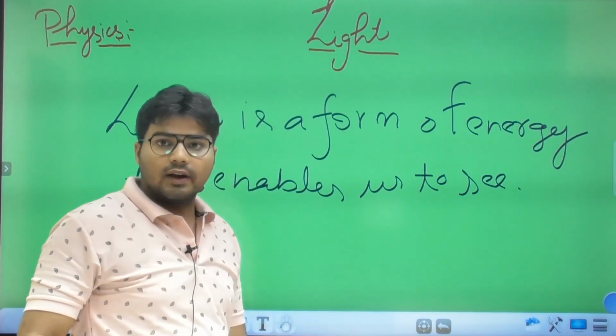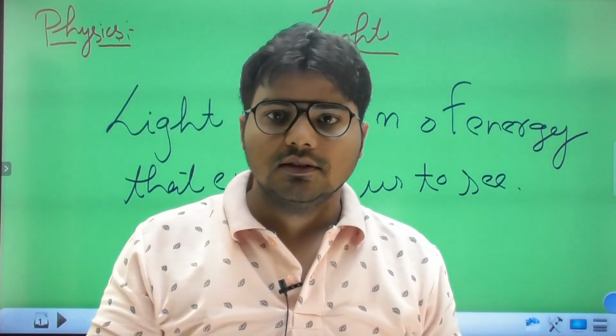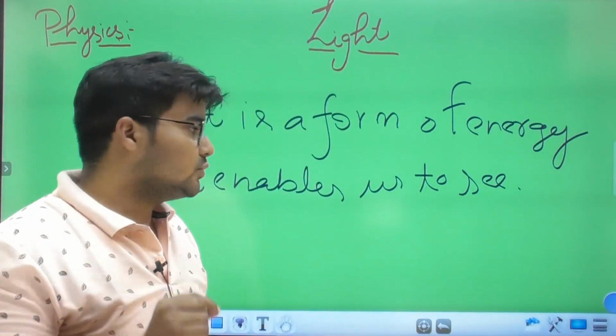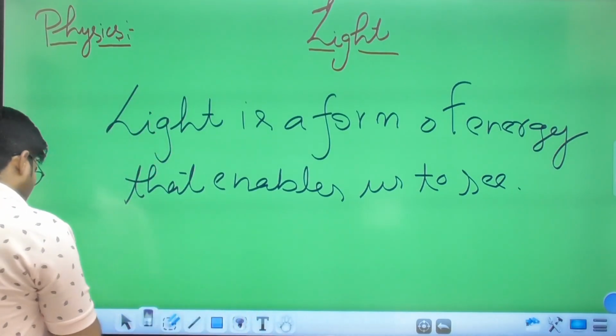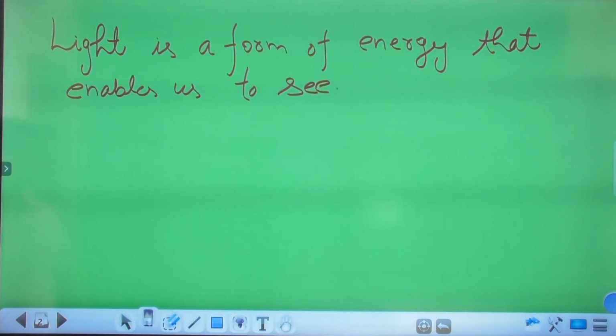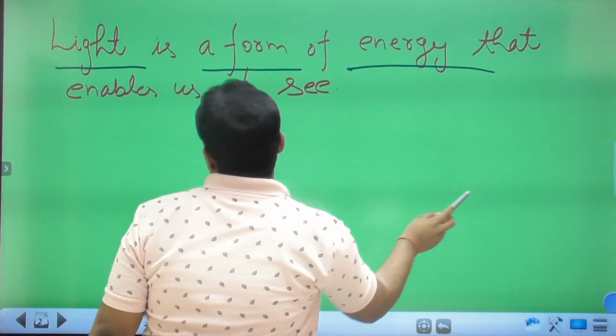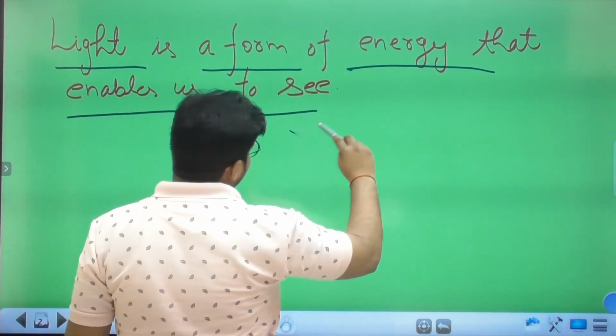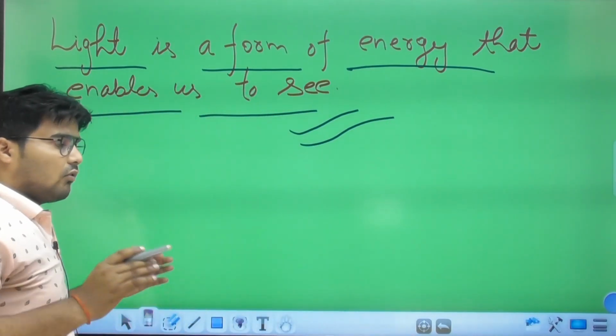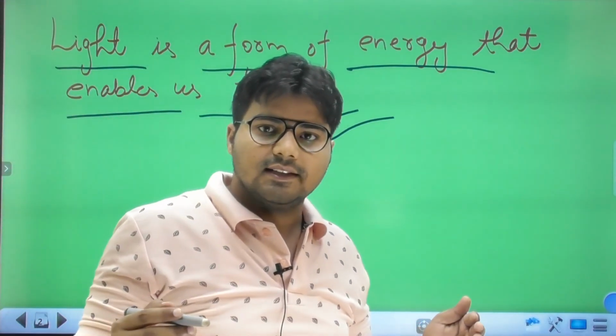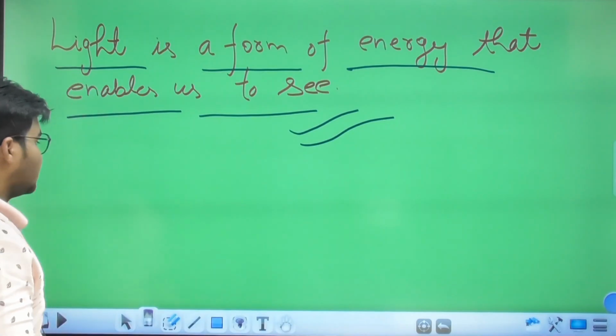Okay, so it is a form of energy that enables us to see. Suppose